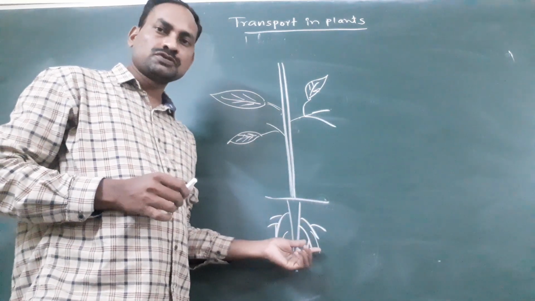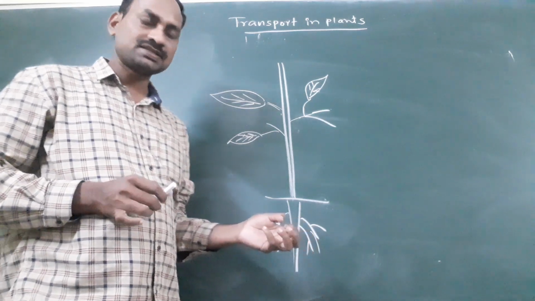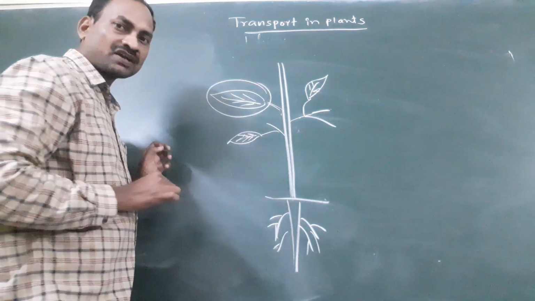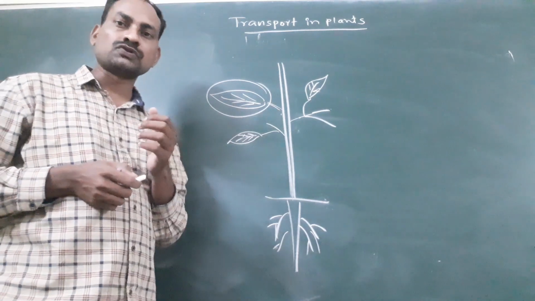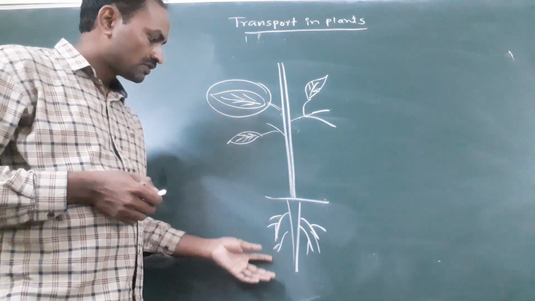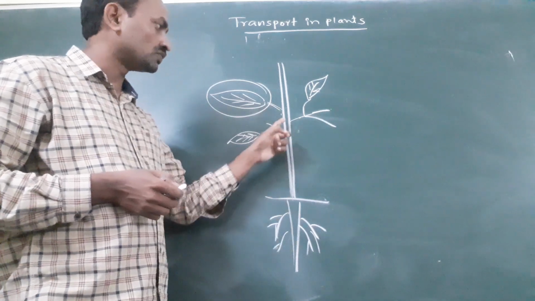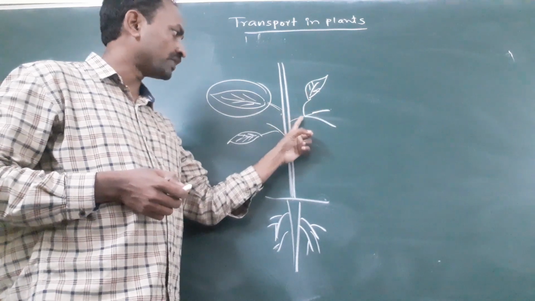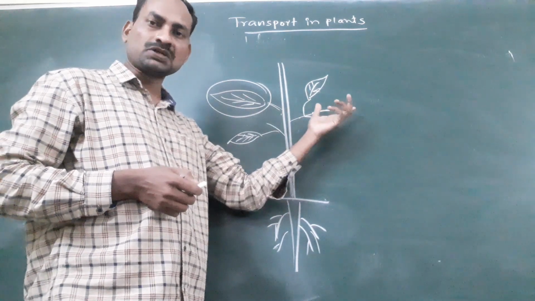What is the function of root? Root absorbs water and water-dissolved minerals. And in leaves, the main function of the leaf is to synthesize food material through the photosynthesis process. So suppose roots absorb water, this water has to be transported to all other parts of the plant, whether it is leaf, branch, stem, flower, fruit, whatever it is.